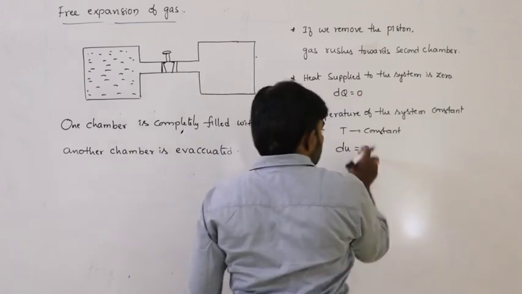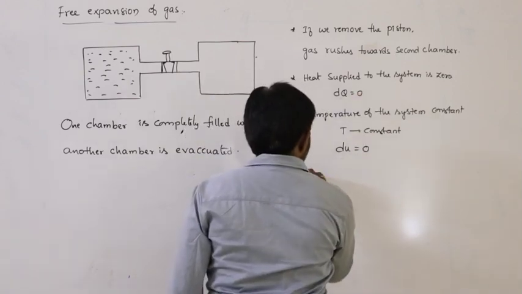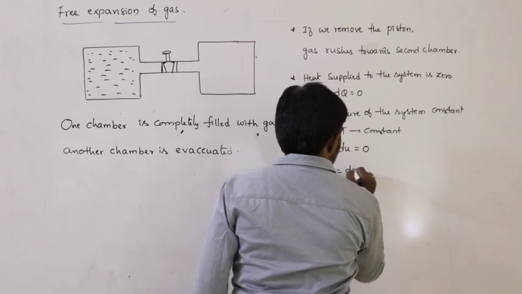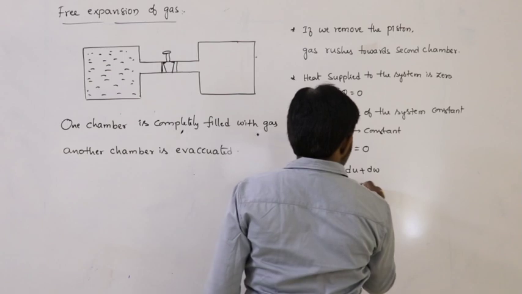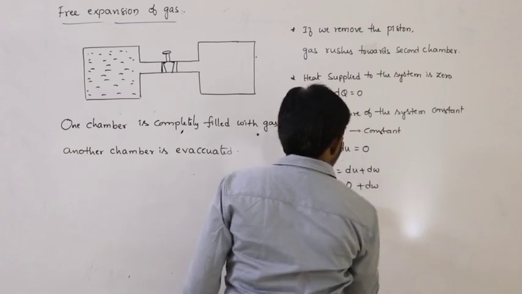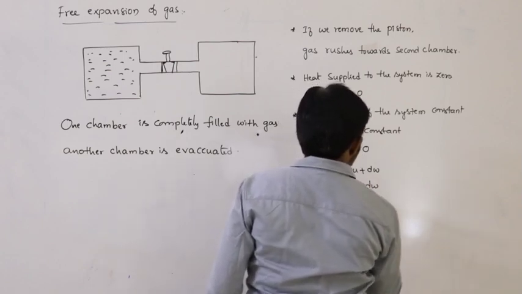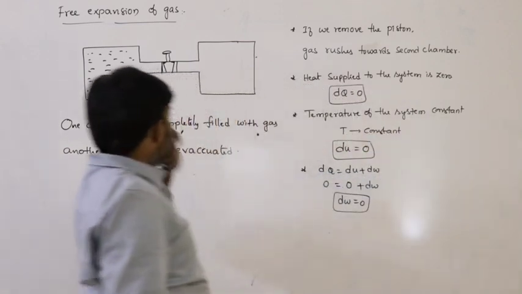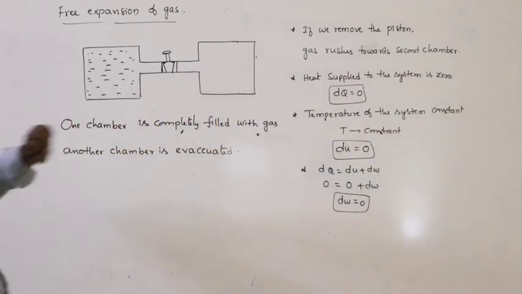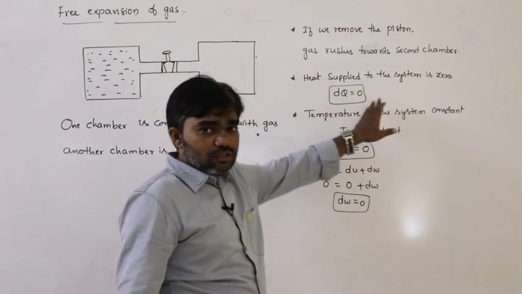So dQ is 0, dU is 0. Definitely from the first law of thermodynamics, dQ equals dU plus dW; dQ is 0, dU is 0, then definitely dW is also 0. So in case of free expansion of the gas, there is no supply of heat energy.